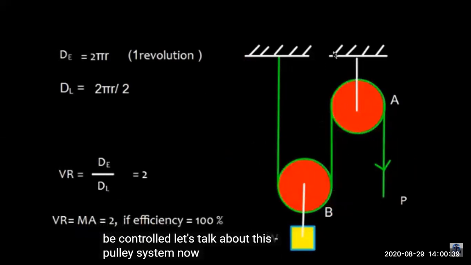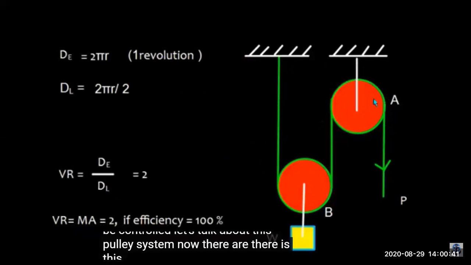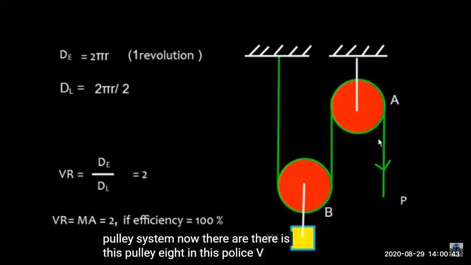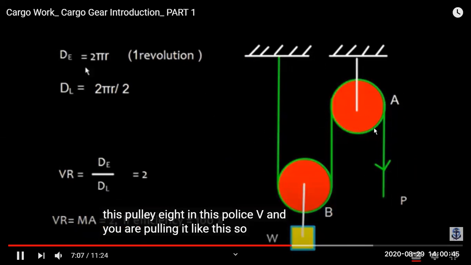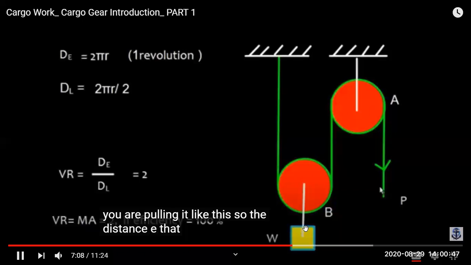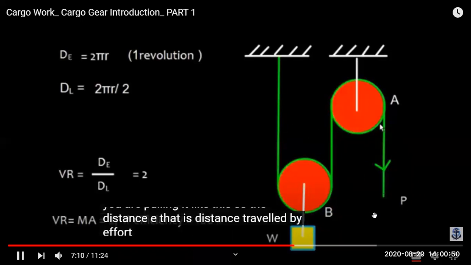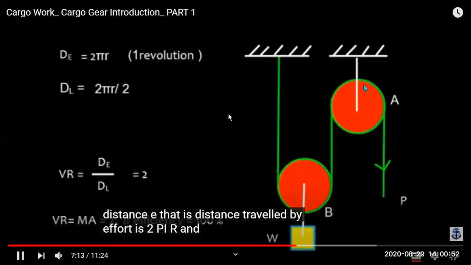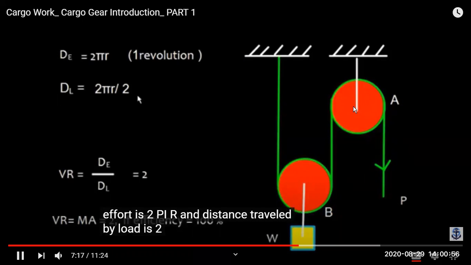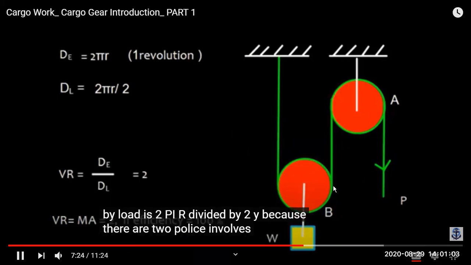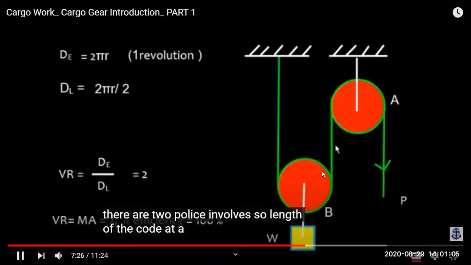Now the two pulley system. In the two pulley system, we have two pulleys, pulley A and B, and we are applying the force here to lift the weight here. So the distance traveled by effort is 2 pi r, and the rope is moving this distance also.